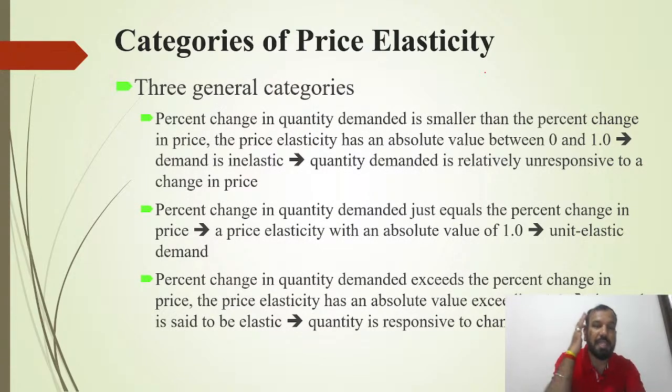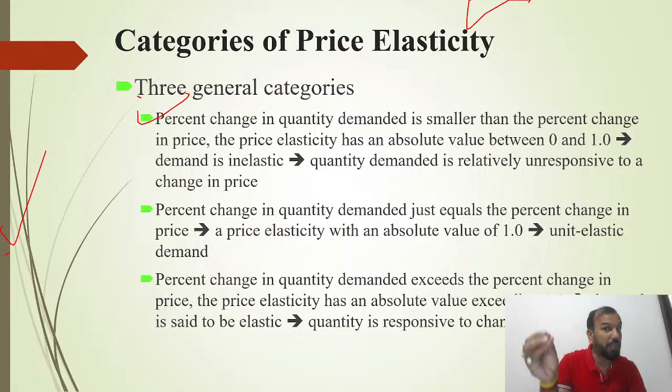So we have three basic categories under the PED. The very first category is all about the percentage change in the QD. Suppose that the percentage change in the QD is smaller than the percentage change in the price. Price elasticity then has an absolute value between 0 and 1. That means there are more changes in the price than in the quantity, and the demand is inelastic. That means there is little impact of the price on the demand. Quantity demanded is relatively unresponsive to the change in the price.